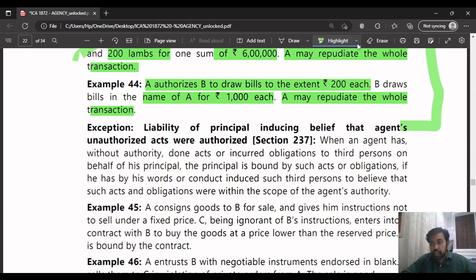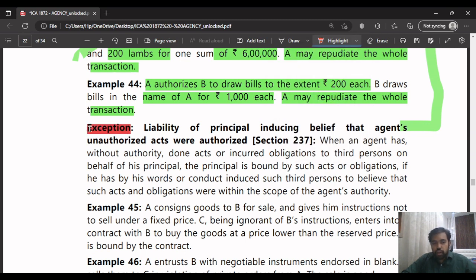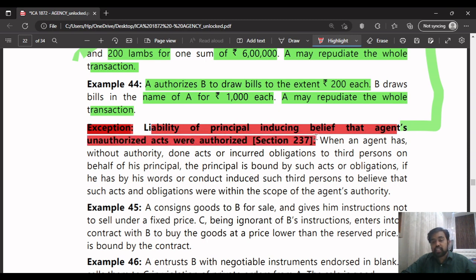But this next part is very, very important. This exception is very, very important. You have to read this properly. Exception: liability of principal inducing belief that agent's unauthorized acts were authorized, section 237. What they are saying here is the liability of the principal inducing belief that the agent's unauthorized acts were authorized.